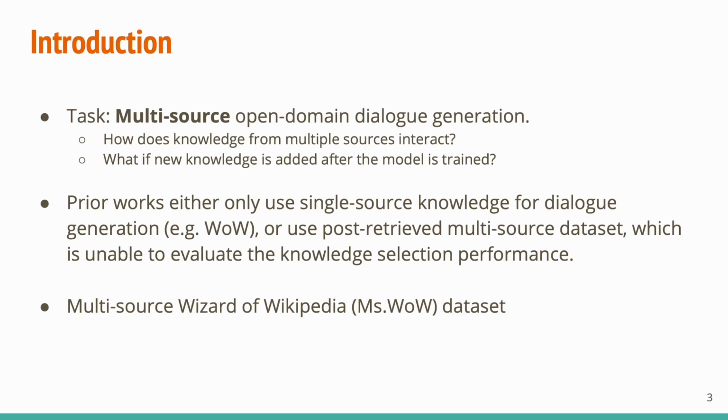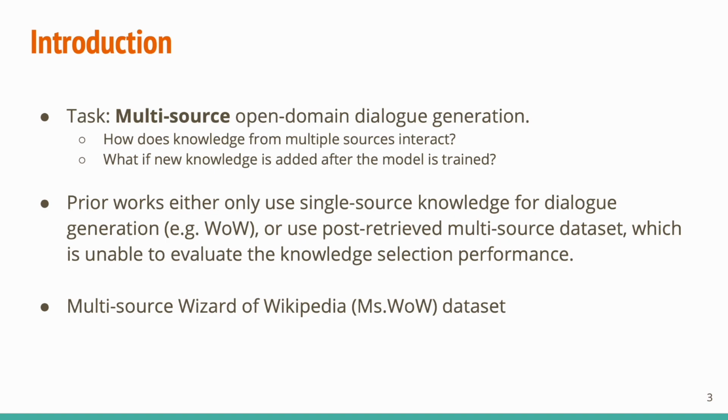In this work, we work on multi-source open domain dialogue generation. Specifically, we wonder how knowledge from multiple sources interacts with each other, and what if new knowledge is added after the model is trained.